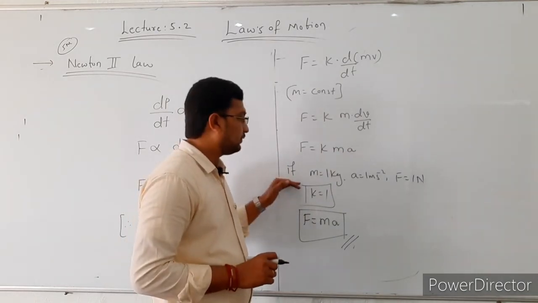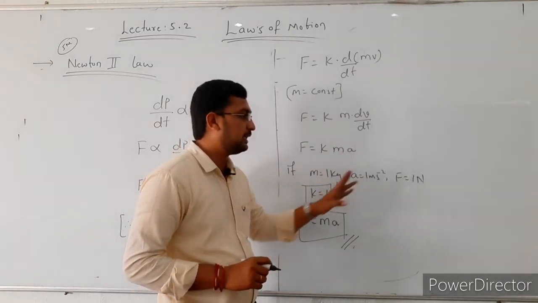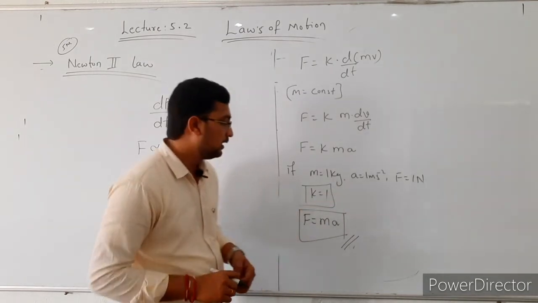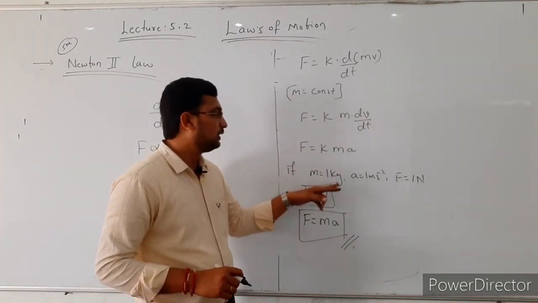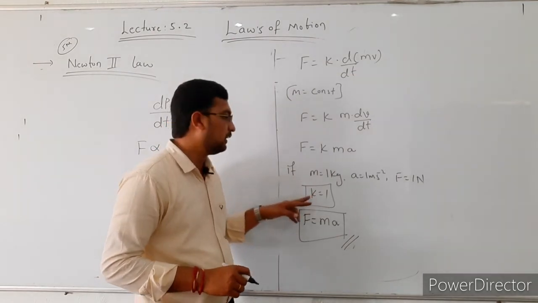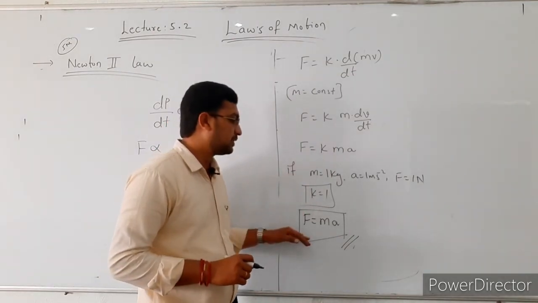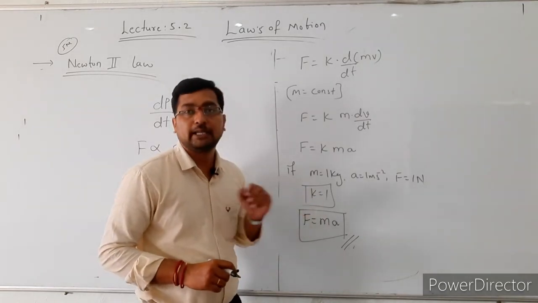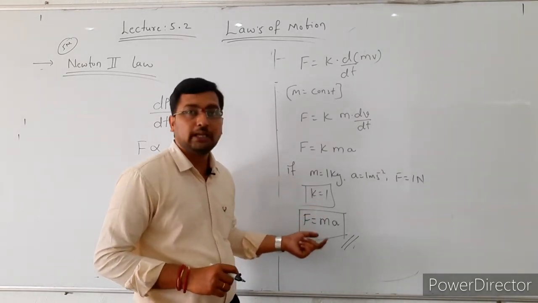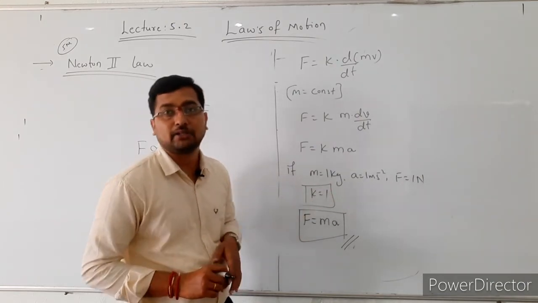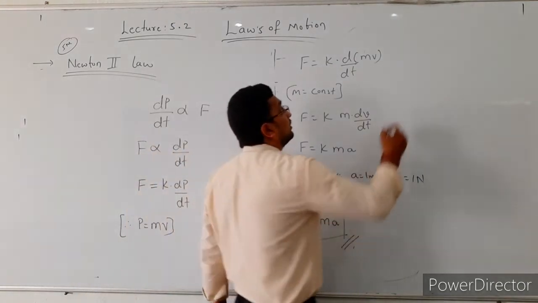Here, if the mass of the body is 1 kg, the acceleration is 1 meter per second square, and the force is 1 Newton, then substitute all these values in this equation, and you will get k is equal to 1. Substitute the k value in this equation, then the expression is F is equal to ma, that is, force is equal to mass into acceleration.